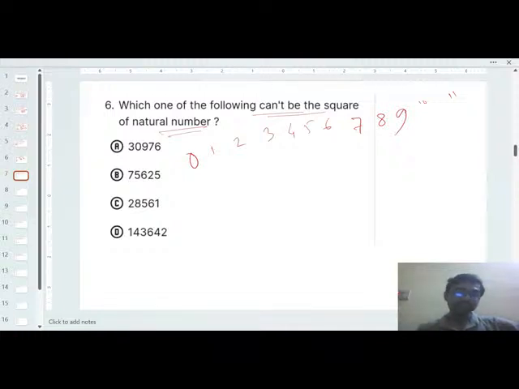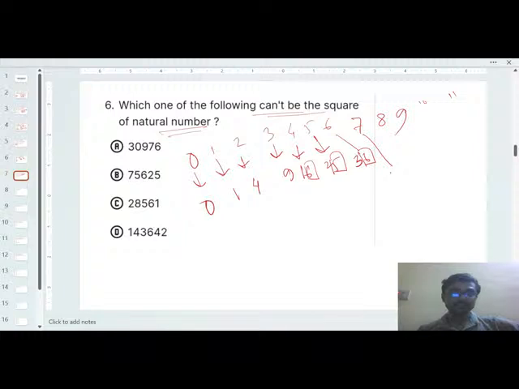The square of 0 is definitely 0. 1 squared is 1, 2 squared is 4, 3 squared is 9, 4 squared is 16, so the last digit is 6. 5 squared is 25, so the last digit is 5. 6 squared is 36, so the last digit is 6. 7 squared is 49, so the last digit is 9. 8 squared is 64, last digit is 4. 9 squared is 81, so the last digit is 1.